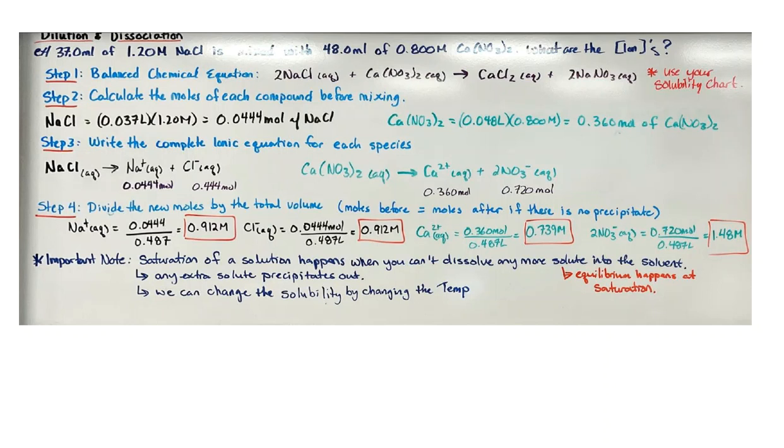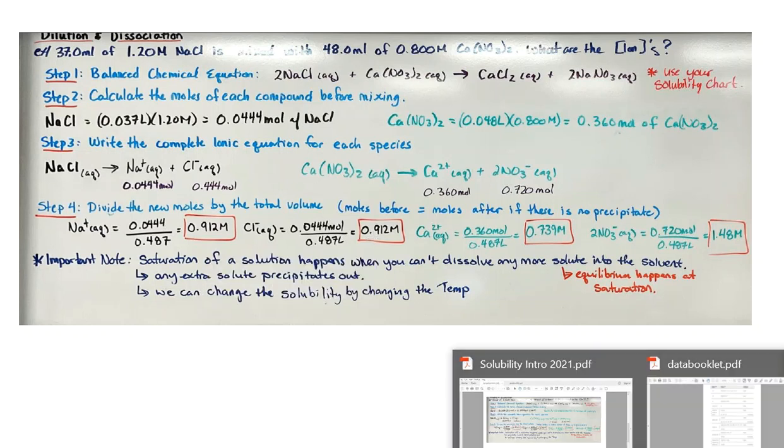We're going to go over how to use the solubility chart in a second, but make sure you have it with you. So right here I have two sodium chlorides and they're aqueous, and I have calcium nitrate and it's aqueous. We know that because they're in liquid and they have a molarity. So when I do this, I get calcium chloride and I get sodium nitrate, and I've had to balance, they're both aqueous. So how do I know that it's aqueous?